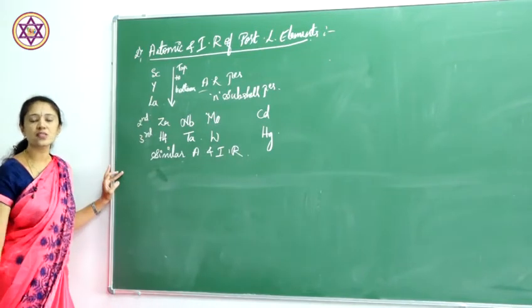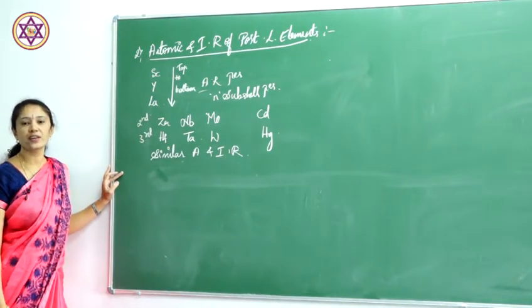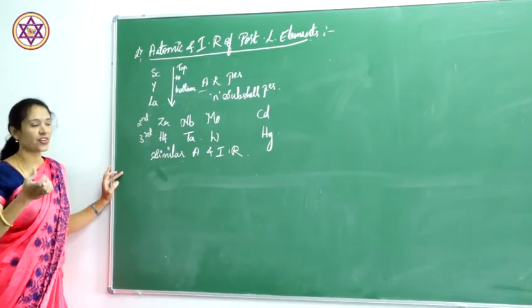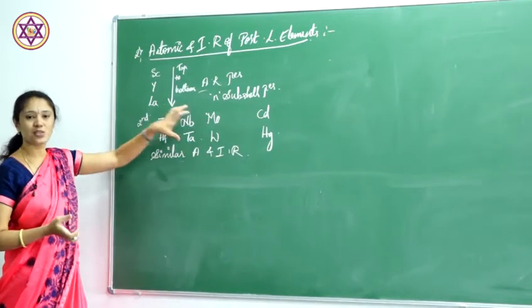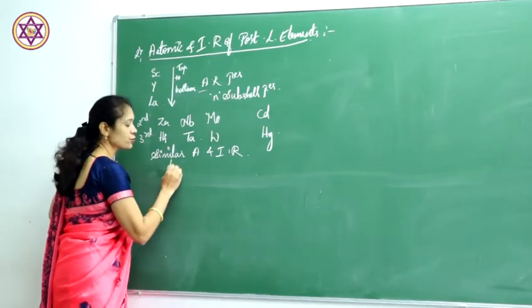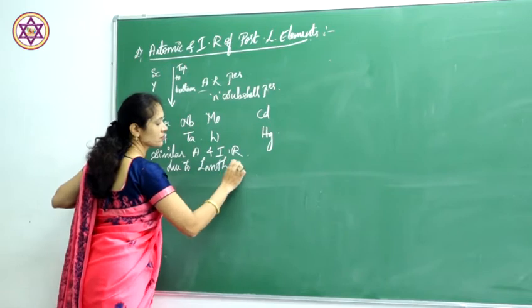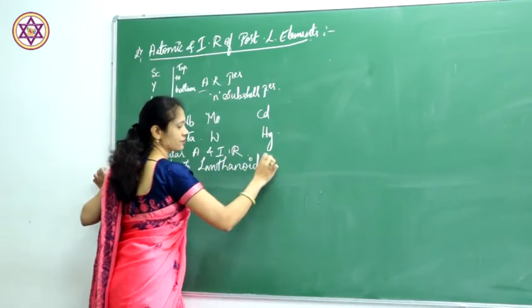Why do they show similar atomic and ionic radii? There is a little similarity between the atomic and ionic radii in these elements, due to lanthanide contraction.